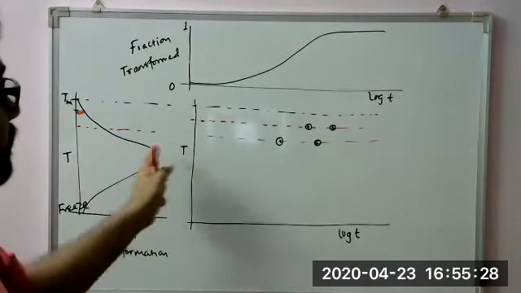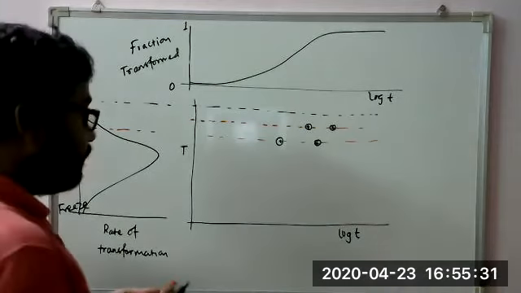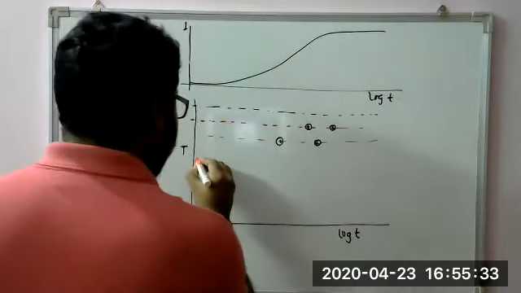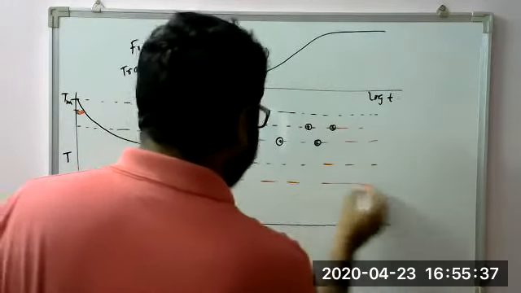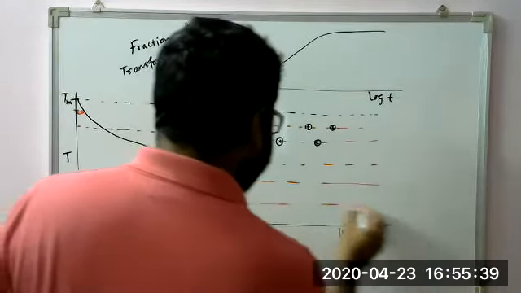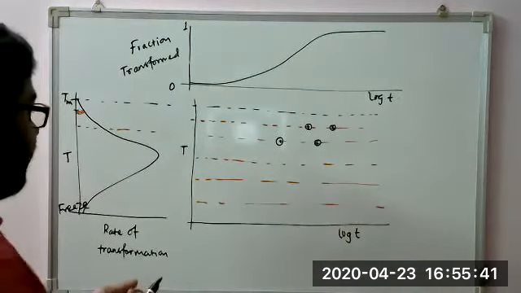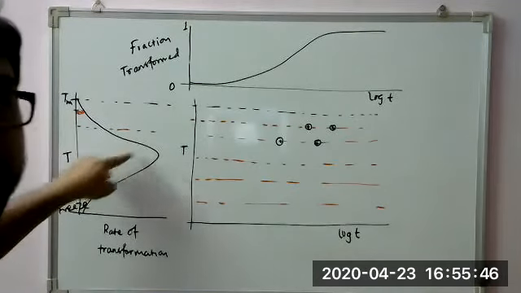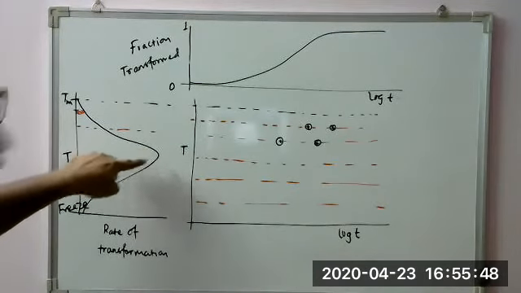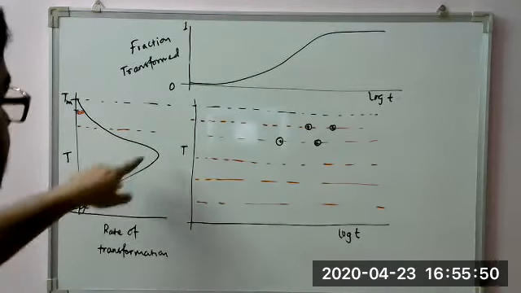Okay, so this will continue, and if we draw multiple lines like this, we find that wherever this bulge is highest, this shows us that the rate of transformation is highest.